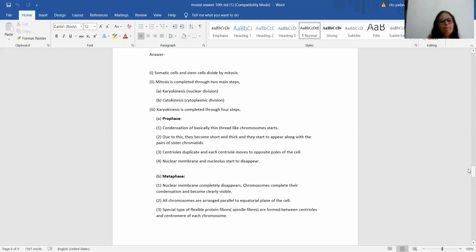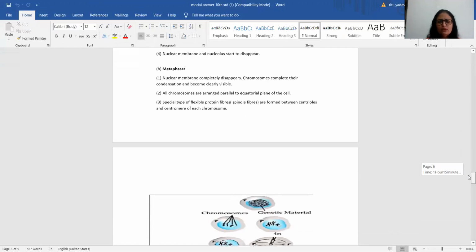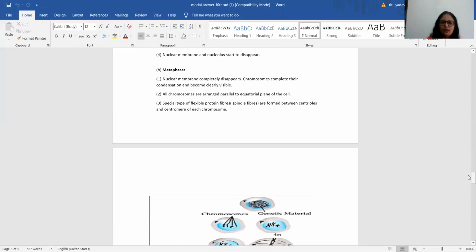The second is metaphase. The following points should be there in metaphase. It is very easy to remember: all those events which started in prophase complete in metaphase. So first, the nuclear membrane completely disappears. Chromosomes complete their condensation and become clearly visible.